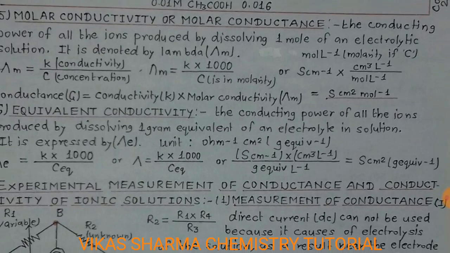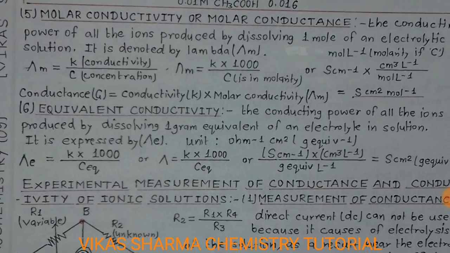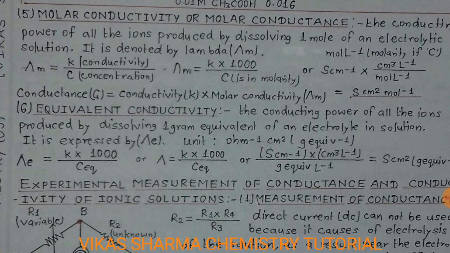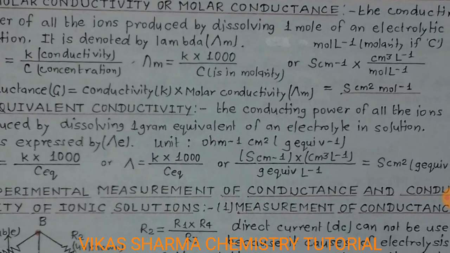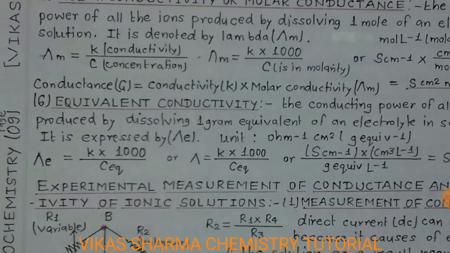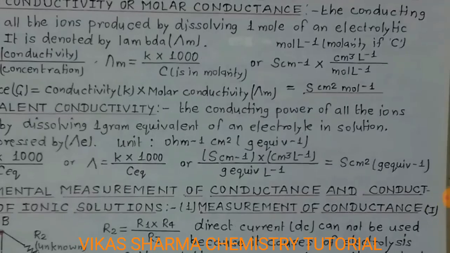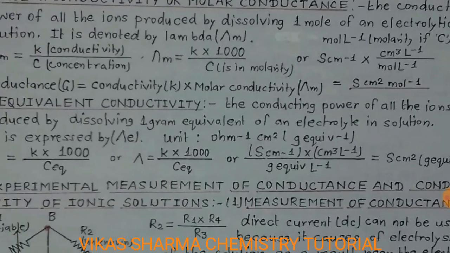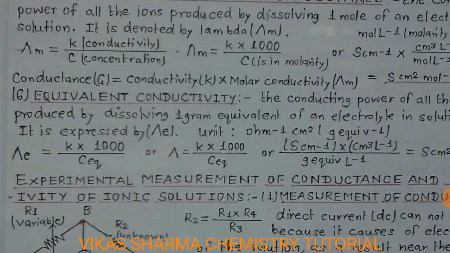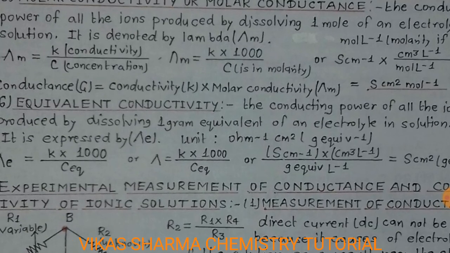Means lambda m is equal to kappa multiplied by 1000 divided by C, where C is in molarity. If we put in all the values, the unit is Siemens centimeter square per mole. Conductance G is equal to conductivity multiplied by the cell constant.